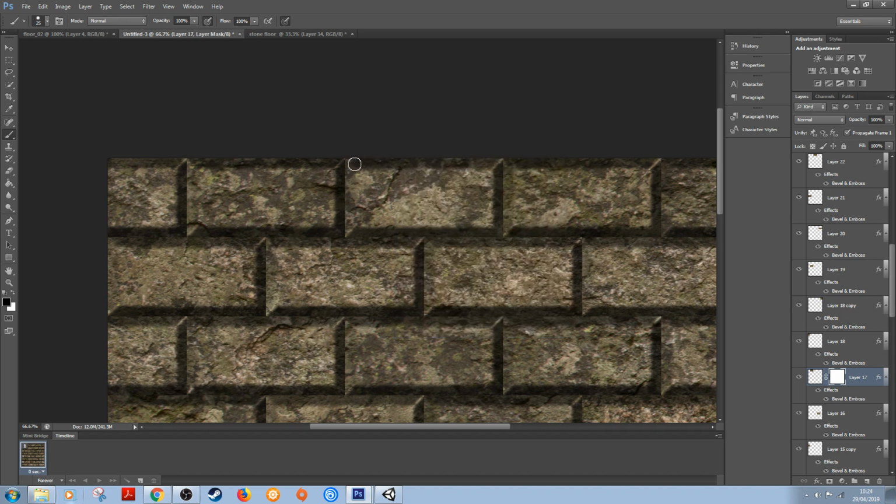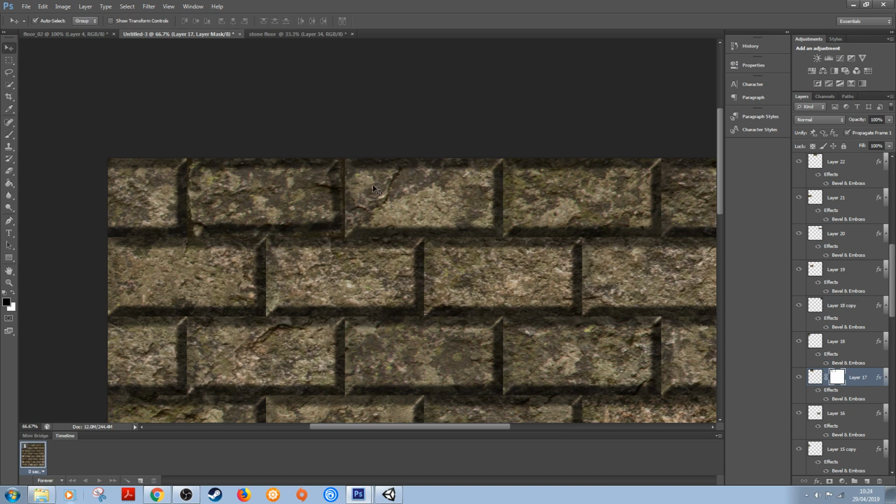And then what I can do is with these settings here, so I've got obviously black selected there, and come in and maybe chip away at some of the detail here. So again, you can chip away at these bricks. Now because they're beveled as well, you're going to get to see the bevel change with the brick as well. Again, we can come through and tweak that up a little bit if you want to.